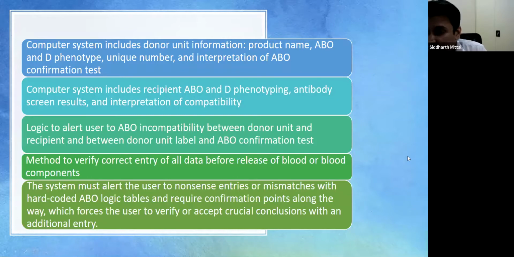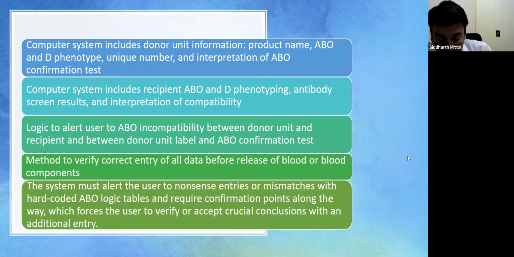It is also required that the computer system should have information on both the donor unit and the recipient. The donor unit information should contain everything: product name, ABO and Rh group, unique number, interpretation of the ABO confirmation test. And the recipient information should be everything, again: antibody screening results, ABO and Rh phenotyping, and compatibility results. Also, there should be logic in the computer software to alert the user if there is any ABO incompatibility between the donor unit and the recipient.